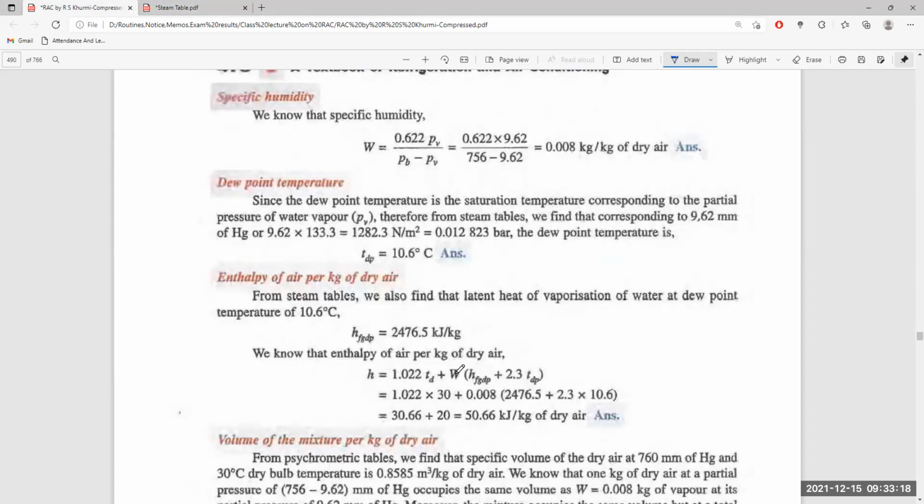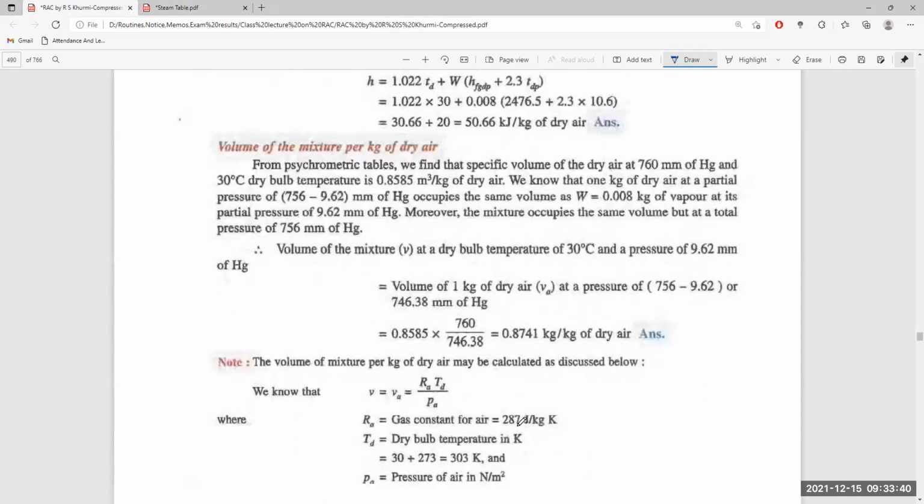The enthalpy of air is the specific heat of dry air times temperature, plus the specific humidity multiplied by this enthalpy at dew point. We put all of them in, and we get 50.66 kJ per kg of dry air.